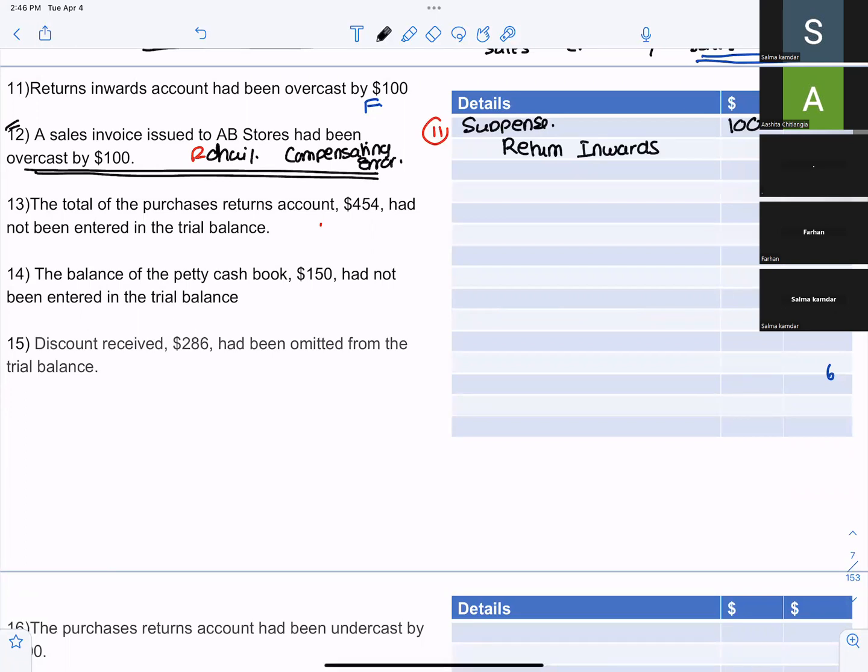Now tell me, a sales invoice issued to AB Stores had been overcast by 100.